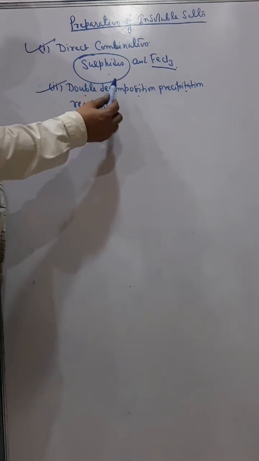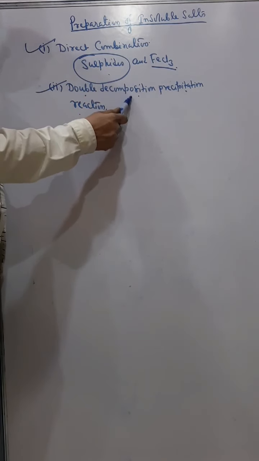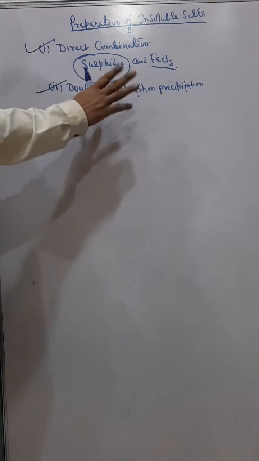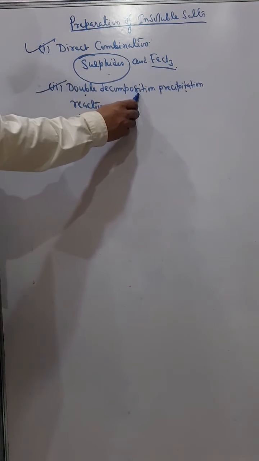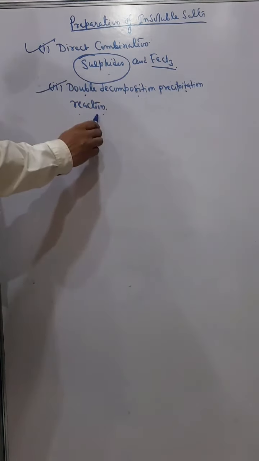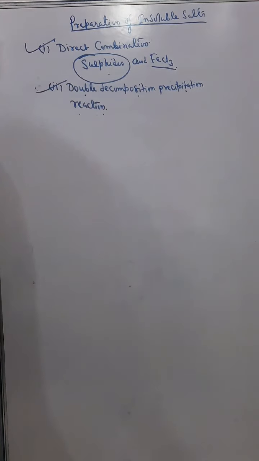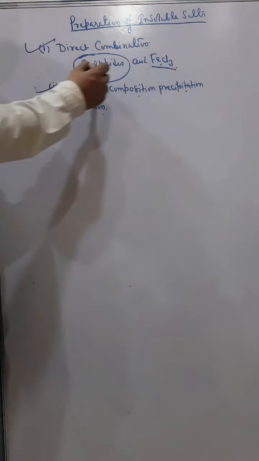You remember, double decomposition, we have two types of reaction. One is neutralization reaction and then this is precipitation reaction. As you know, neutralization reaction is used for preparation of soluble salts. But here we are preparing insoluble salts. So here the double decomposition reaction will be a precipitation reaction. I'll come later. Now first I'll show you these sulfides and ferric chloride.